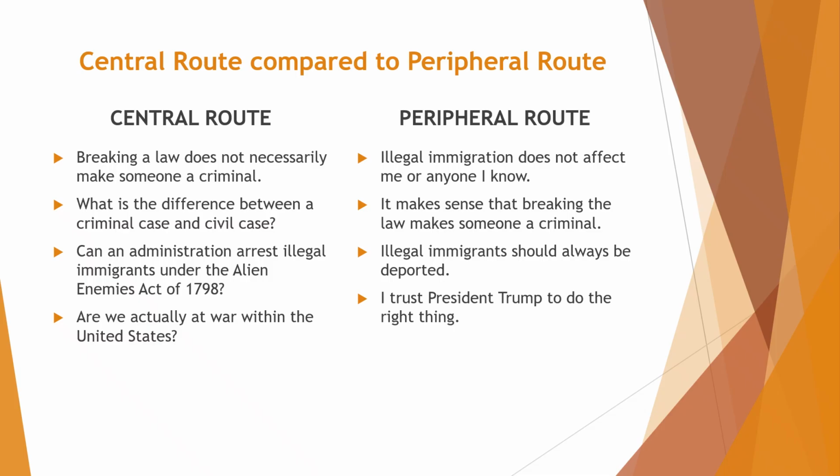In the peripheral route, in receiving this message that the White House press secretary delivered, a person might think that illegal immigration doesn't actually affect me or anyone I know, and so this isn't actually worthy of my attention. They might think that it makes sense that breaking a law makes someone a criminal and agree. They might already think that illegal immigrants should be deported simply because they're here illegally. Or they might even think that they trust President Trump to do the right thing, or a combination of any of those.